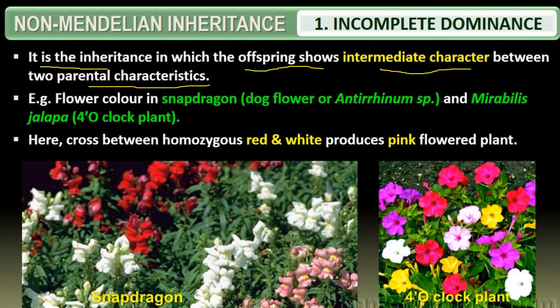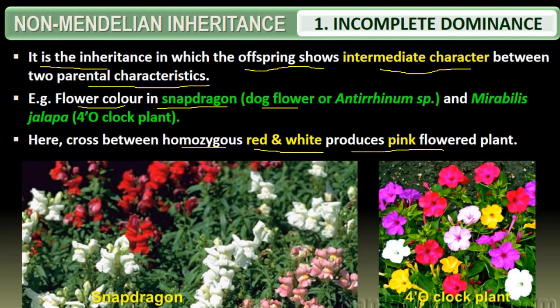The variation in characteristics that arises between two different alleles is also explained in this concept. For this, the example taken is flower color in the snapdragon, the dog flower. Snapdragon is a common name, Antirrhinum species is the botanical name, and Mirabilis jalapa is called the four o'clock plant. Here, the cross between homozygous red and white produces a pink flower plant.